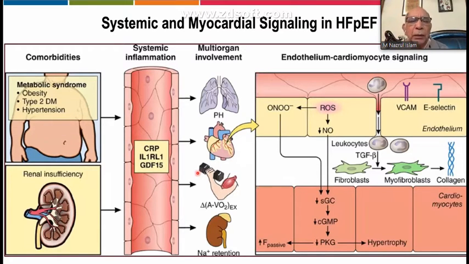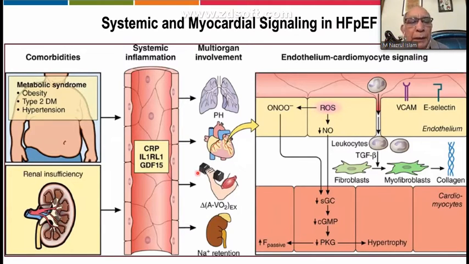So now, see the chronology of development of heart failure with preserved ejection fraction. I told earlier about the comorbidities on the left-hand side, most of which are present here, like obesity, diabetes, hypertension, and some renal dysfunction, and they can induce chronic systemic inflammation. The markers may be CRP, interleukin and others. And when this attacks multiple organs, there are different effects. For example, in the lung, they can develop pulmonary dysfunction. They affect the skeletal muscle. They have sodium retention in the kidney.